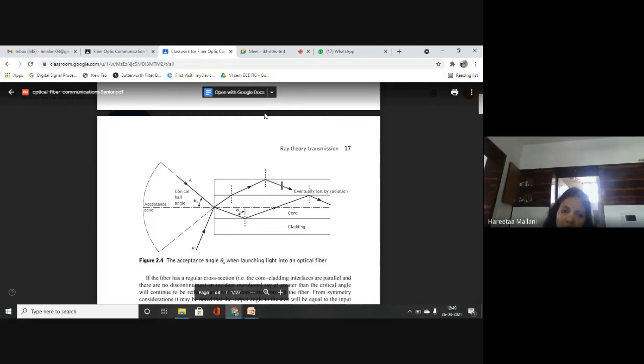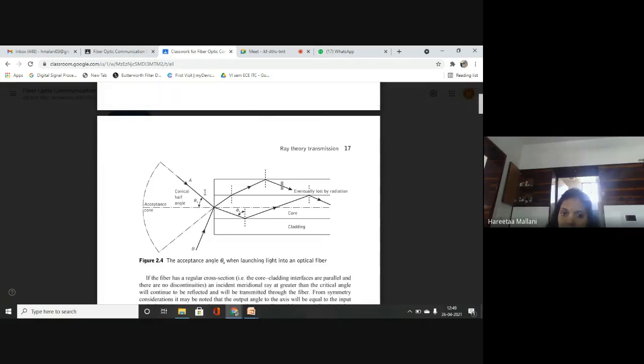If it is below phi c, then that ray will eventually be lost by radiation, or it will get refracted, not reflected. So we have to set this air core interface angle properly.